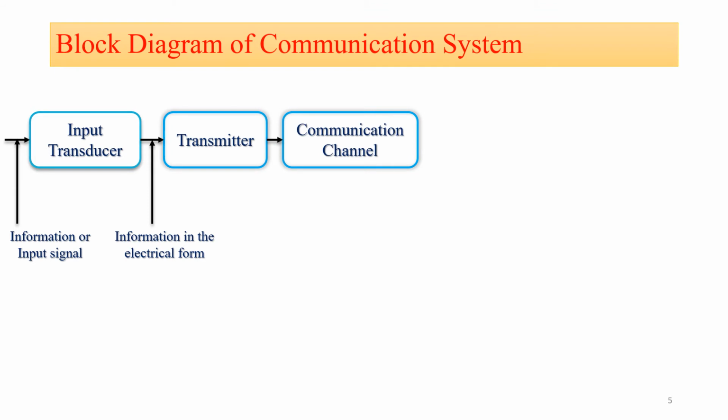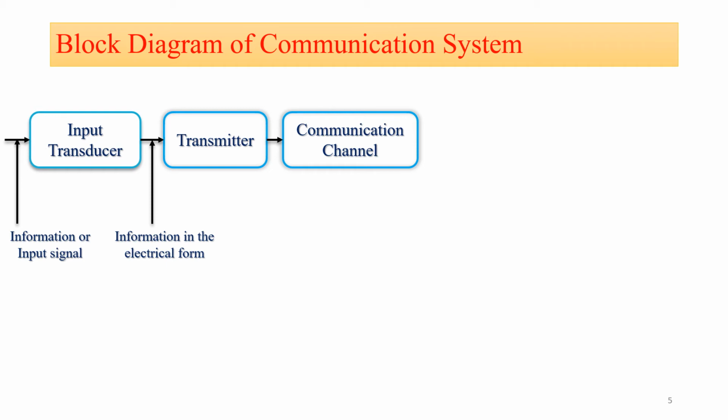Now the output of the transmitter is applied to the communication channel. What is a communication channel? The communication channel is nothing but the medium which is used to carry the message from the transmitter to the receiver, and it provides a physical medium for the transmission of the signal from one point to another point. Communication channels or communication media are basically divided into two types: wired communication media and wireless communication media.